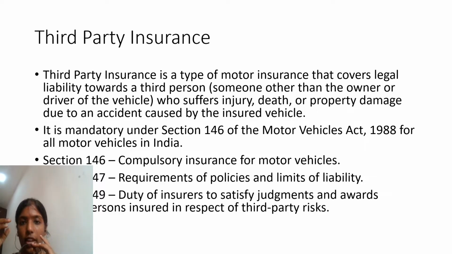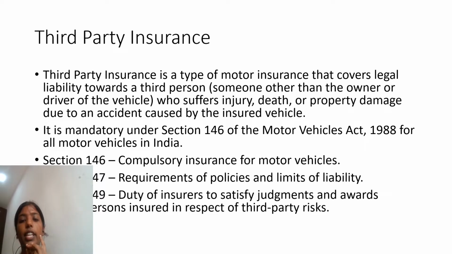When a person hits another person or another person's property with a vehicle, and as a result damage or injury has been caused, it is not necessary for you to compensate. When you take third party insurance, it actually compensates the victims. So this is the main idea of third party insurance.